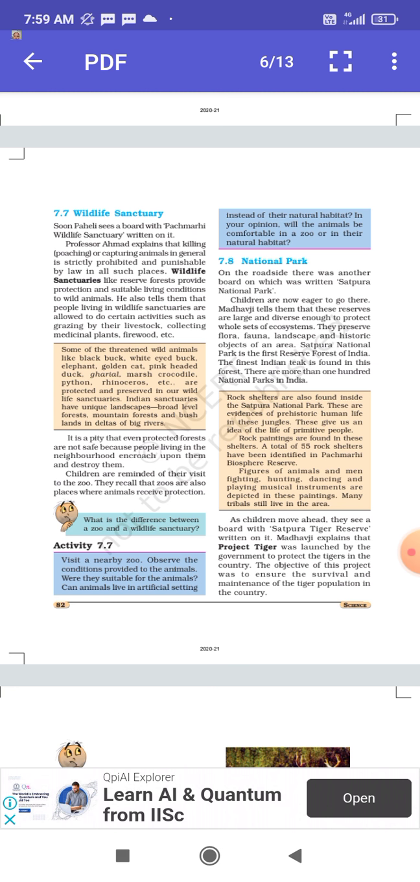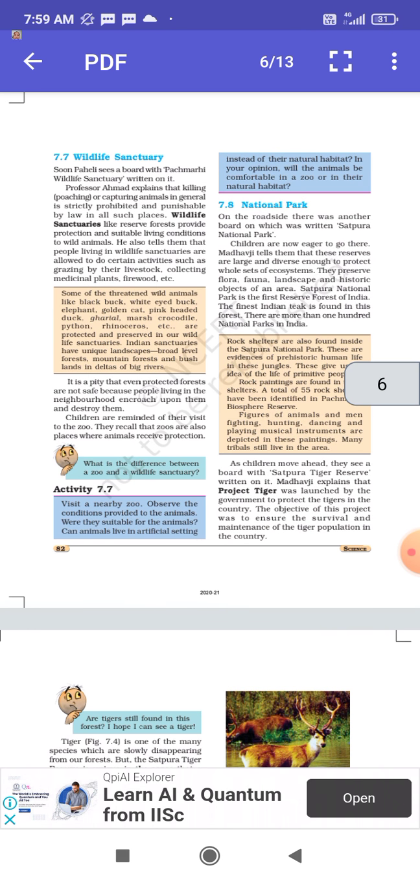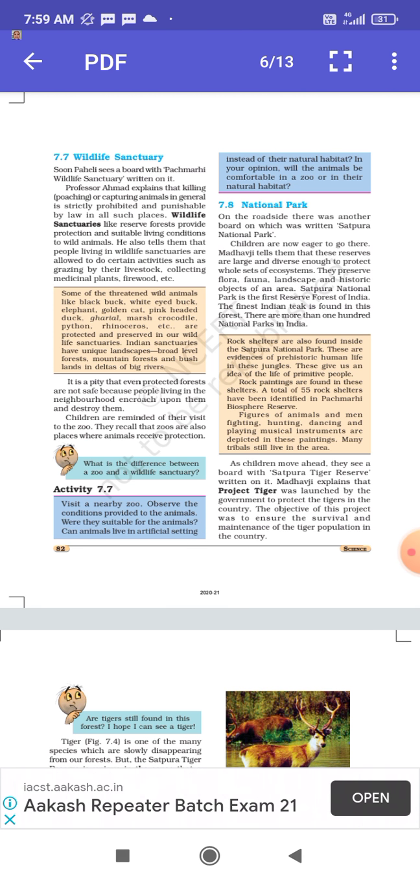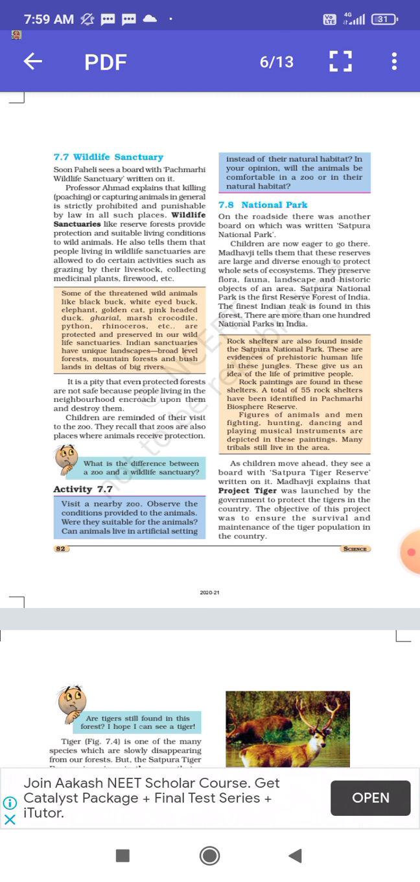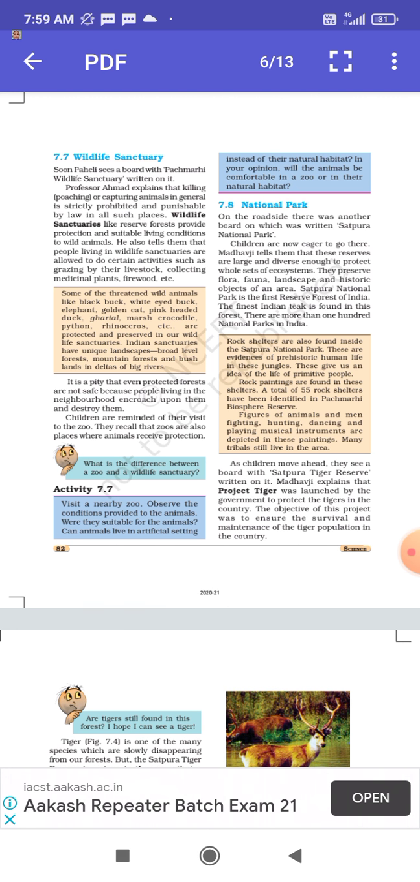Okay, then come to national parks. On the roadside, there was another board on which was written Satpura National Park. Children are now eager to go there. Madhavji tells them that these reserves are large and diverse enough to protect a whole set of ecosystem. They preserve flora and fauna, landscape and historic objects of an area. Satpura National Park is the first reserve forest of India. The finest Indian teak is found in this forest. There are much more than 100 national parks in India.